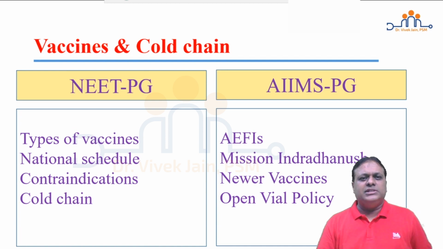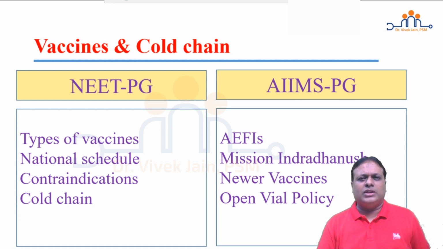When we look at NEET PG, they ask you types of vaccines: live, killed, toxoid, cellular fraction, recombinant. Examples, all except questions are asked. National Immunization Schedule of India, latest 2020-21. Which vaccine is given at what age? How many doses are given for a particular vaccine? Which vaccines are included, which are not included in the National Immunization Schedule of India?